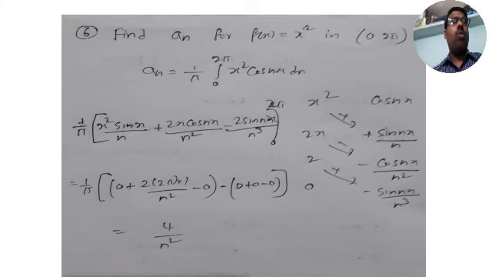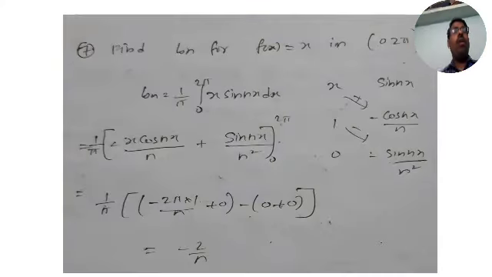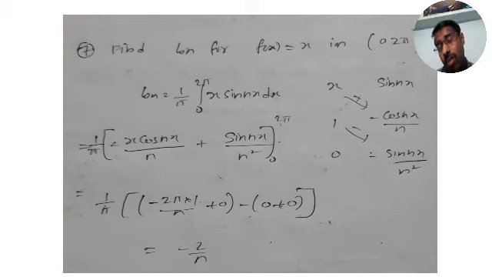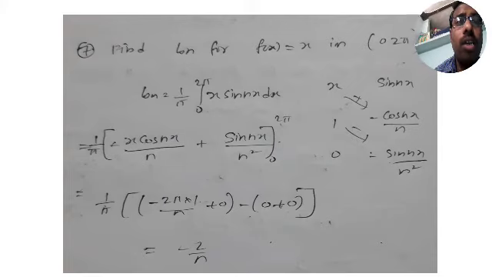Another 10 minutes to go. Now coming to b_n. Find b_n for f of x equal to x in 0 to 2 pi. We did the first 4 problems on a naught and the next 2 problems on a_n. Now we are doing b_n. So what is the b_n formula? 1 by pi, limits 0 to 2 pi, f of x is x, so x into sin nx.